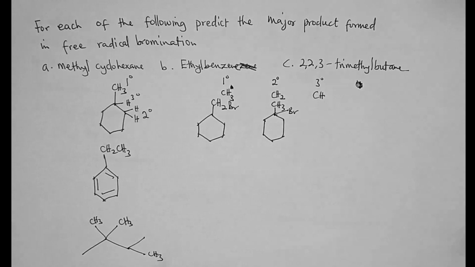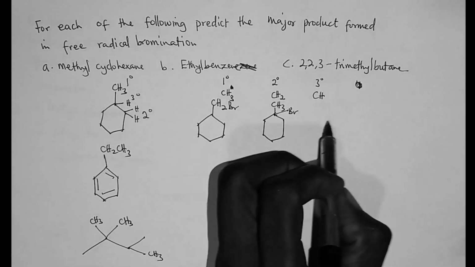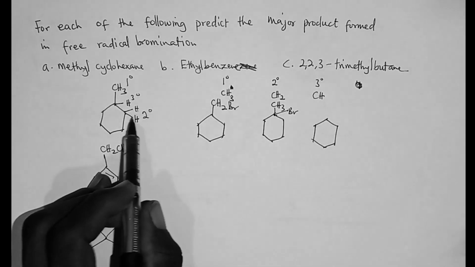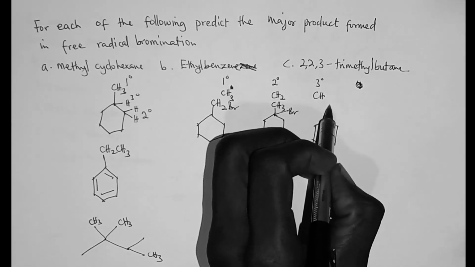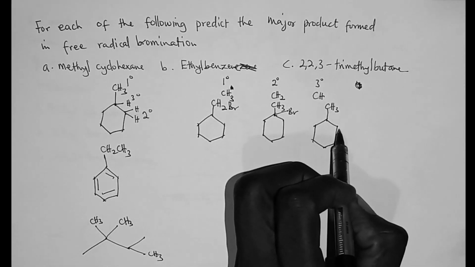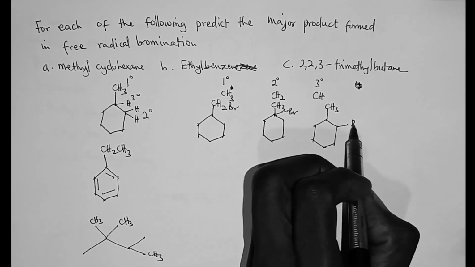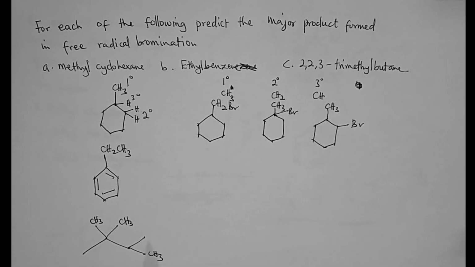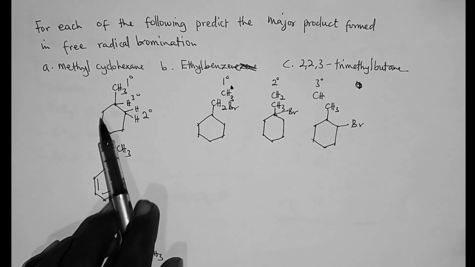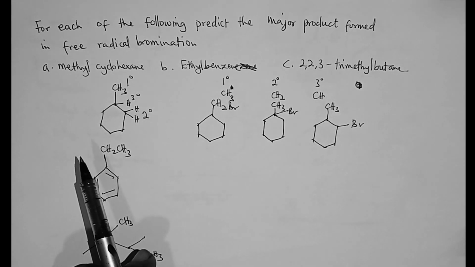So there is a Br here. And then the last product that will form is when one of these protons gets substituted. So there's a CH3 here, and here is a Br. So these are the 3 different products that will form from the monobromination of methyl cyclohexane.